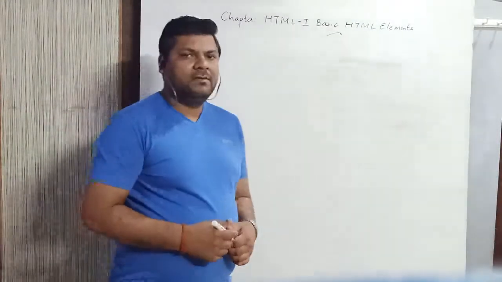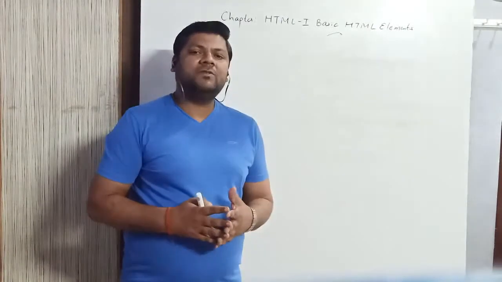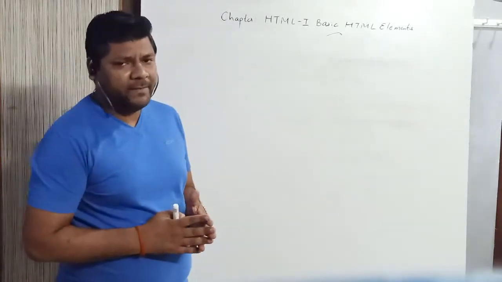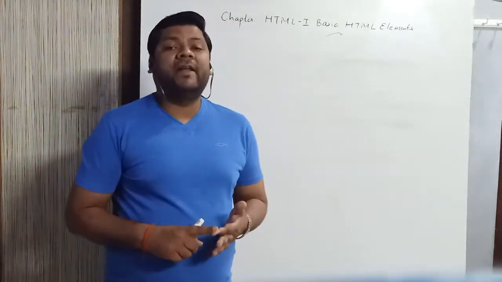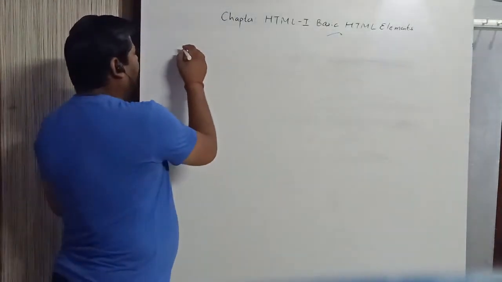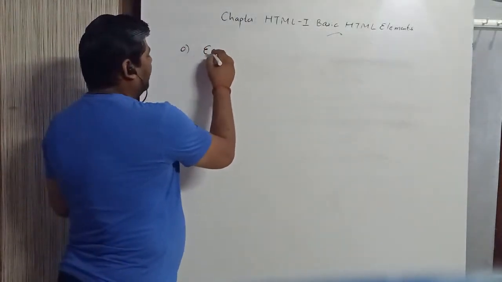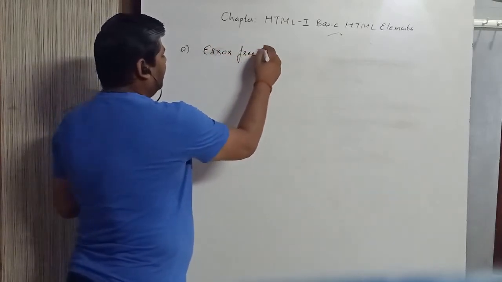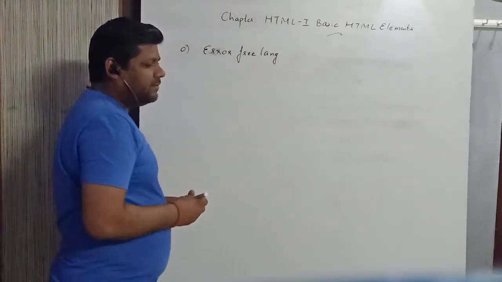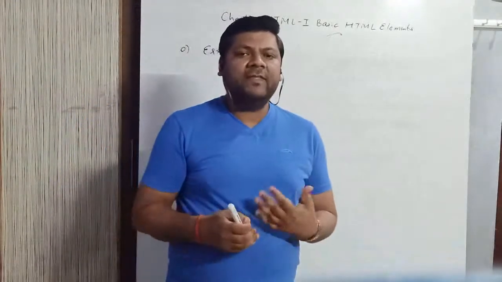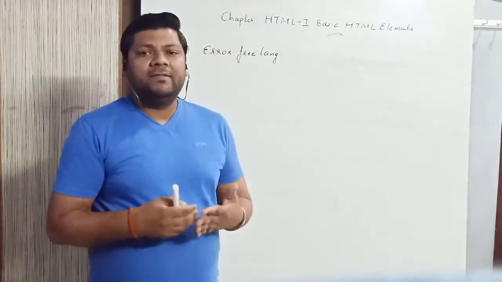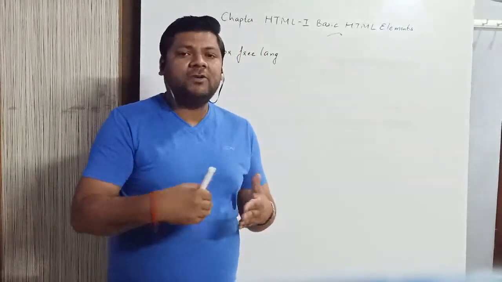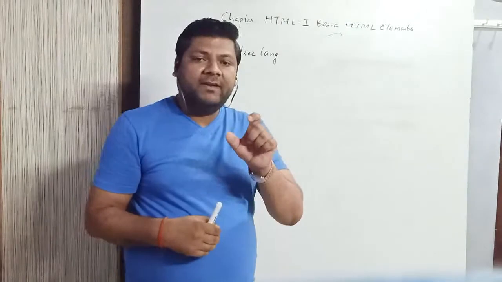Let us now continue with the properties of HTML. HTML has various properties. First of all, it is an error-free language. What does error-free language mean? We are dealing with a language, just like any other language. This computer language also has a format. If we neglect the format of any language, it will create errors.